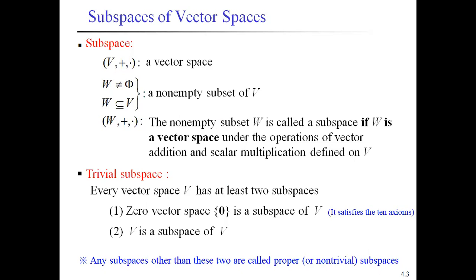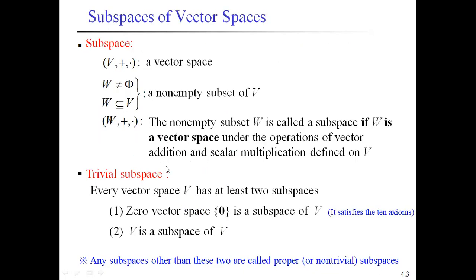It is a very important definition. If W is a subset of V, and W itself is a vector space with respect to the same operations of V, that is vector addition and scalar multiplication, then W is called a subspace of V.